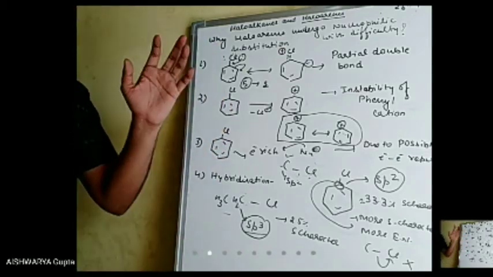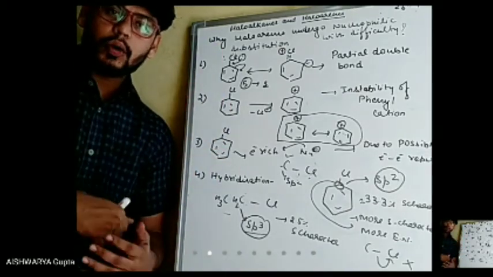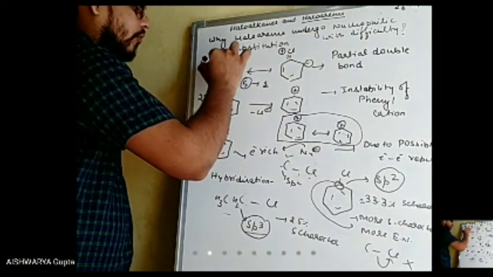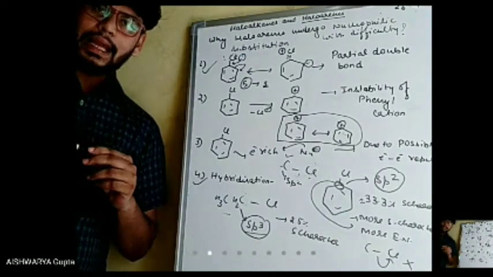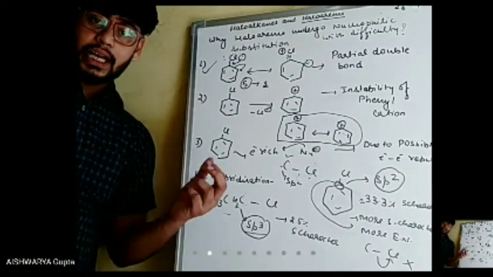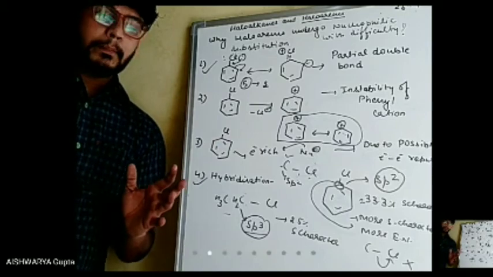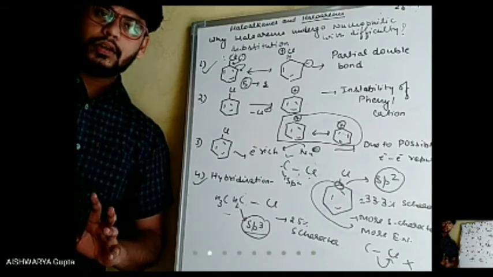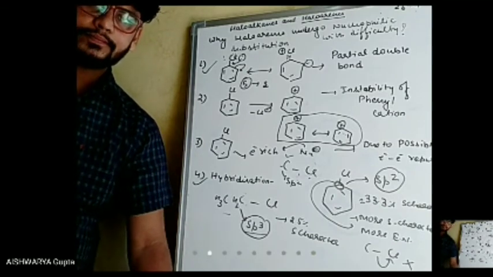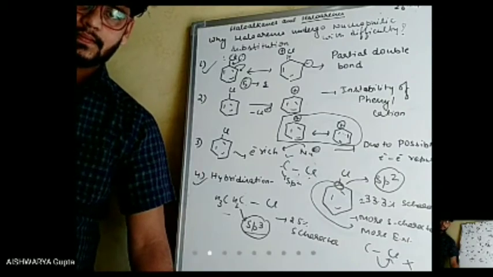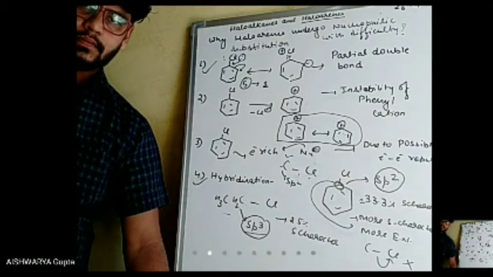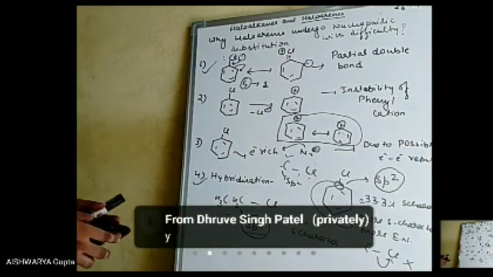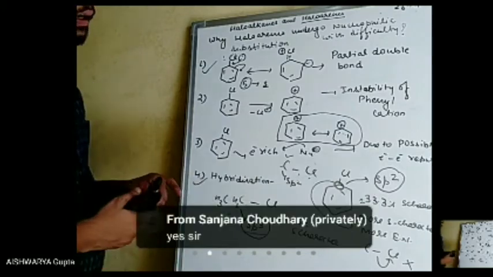And if all these four points are difficult for you to remember, it is better to remember only the first point and the fourth point. You can write all these points in your examination, and it will reflect better, but if you write point number 1 and point number 4, then it will also be okay. Clear? Class 12D. Now I will proceed further.